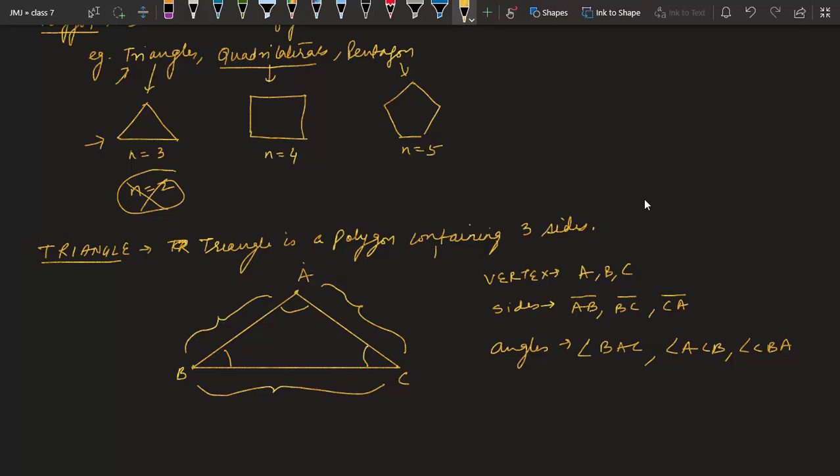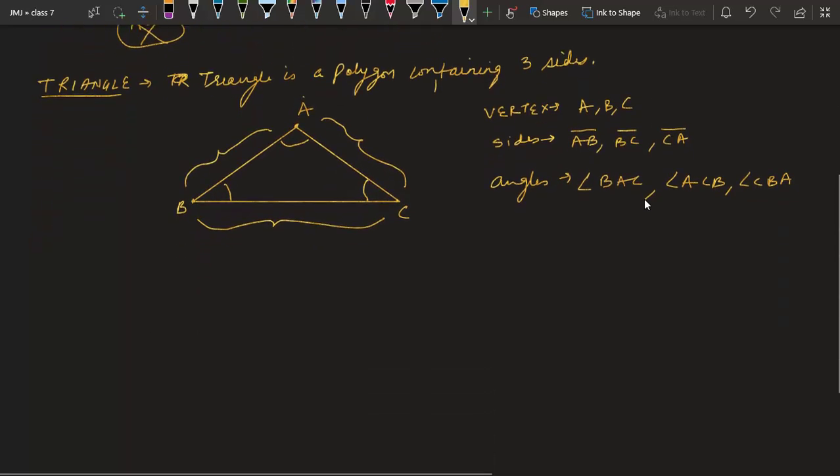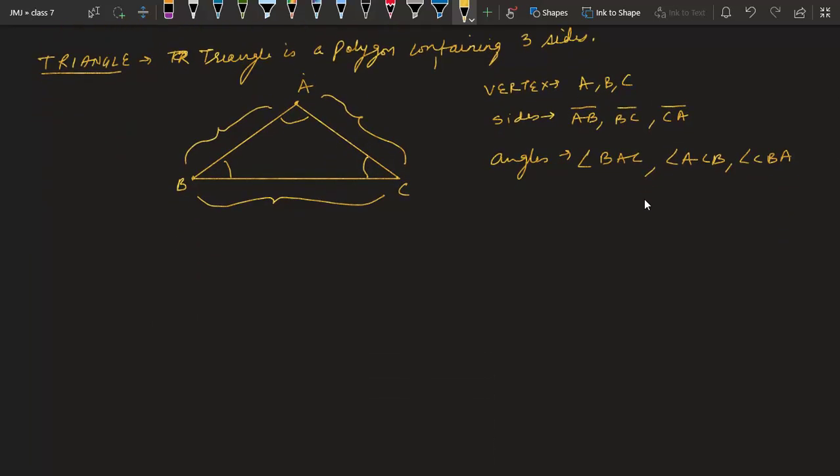After this, we will try to discuss different types of triangles. One more thing: in a triangle, we have also done some questions in chapter number 4, that the sum of the 3 angles of a triangle, I take this symbol for triangle, you can write it also, is equal to 180 degrees.